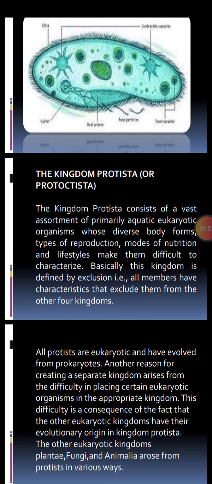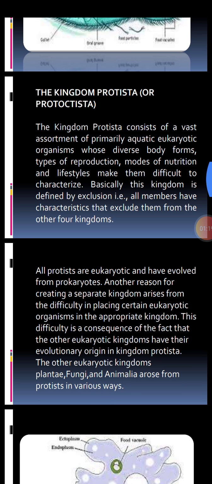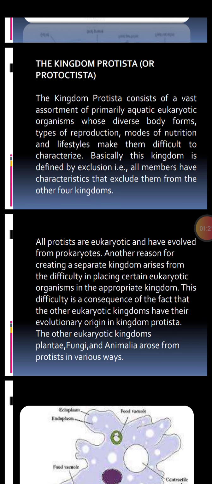Basically, this kingdom is defined by exclusion, that is, to discard or to remove. All members have characteristics that exclude them from the other 4 kingdoms. All protists are eukaryotic, multicellular, and they have evolved from earlier prokaryotes.